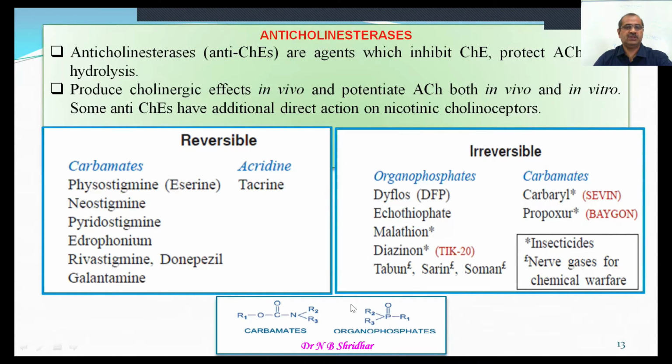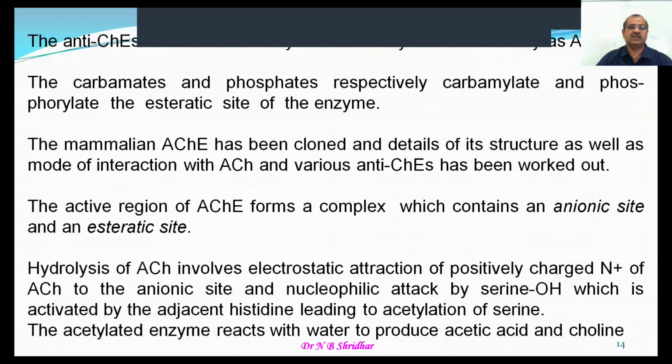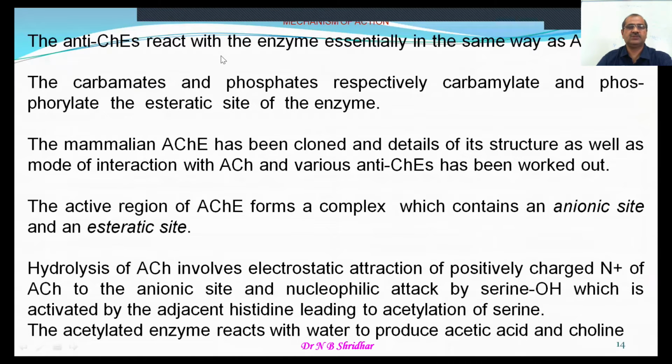In most organophosphorus compounds, the phosphorus moiety is there with three chains R1, R2 and R3, and it determines whether the compound is a reversible or irreversible inhibitor of acetylcholinesterase. All these anticholinesterases react with the enzyme and act very similar to acetylcholine, or they are cholinomimetic agents.